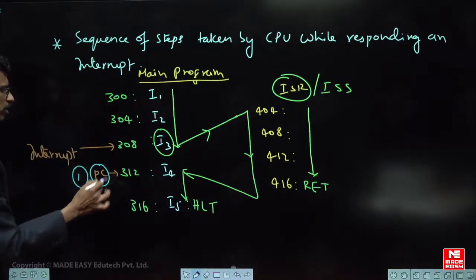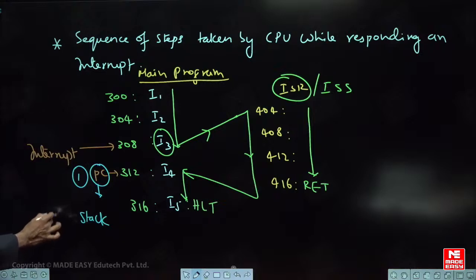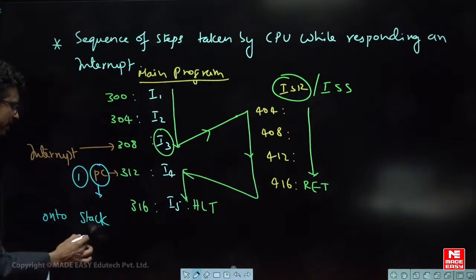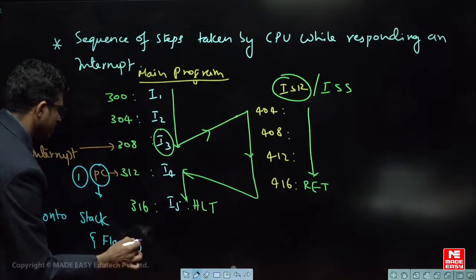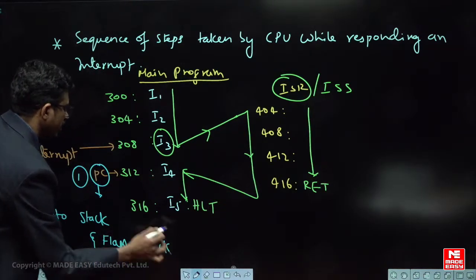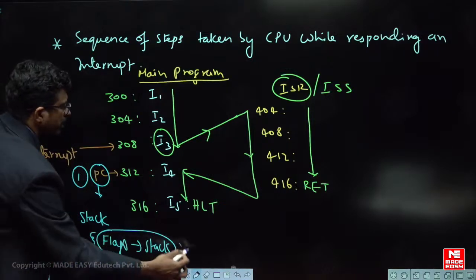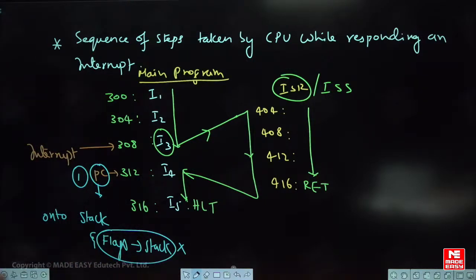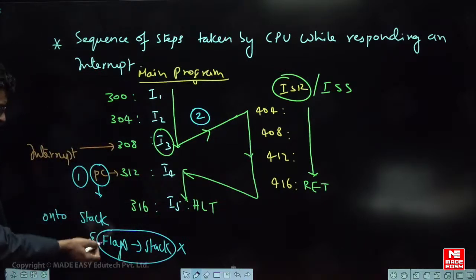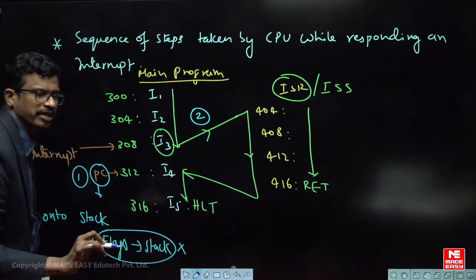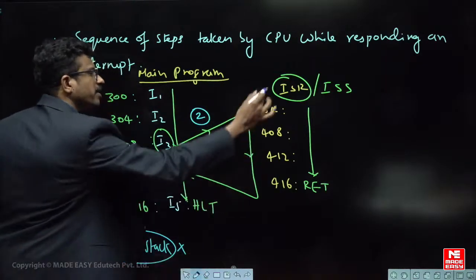The program counter value, whatever is there, is automatically pushed on to the stack. So automatically the program counter is pushed on to the stack. Number two, the flag status is also pushed on to the stack. But what did the question say? It said to neglect that flags are pushed on to the stack, so forget this. That is the first one. The second step, or if you take 1, 2, the third one, is as it is. Then it will go to the interrupt service routine program and execute.